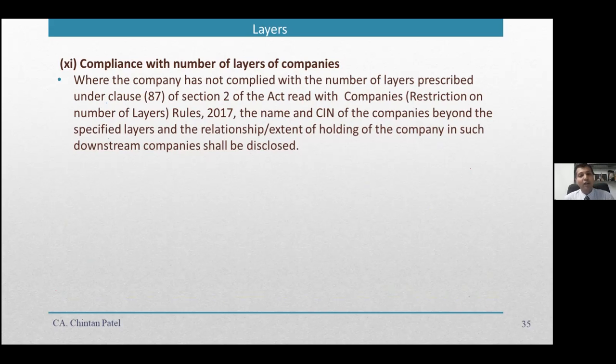Today it is 2, tomorrow it becomes 3, then 4, so whatever layers are specified as defined under Section 2, sub-section 87 of the Act, for every company exceeding the specified layer, you need to provide the name, CIN, and relationship to the extent of the holding company, as a disclosure.